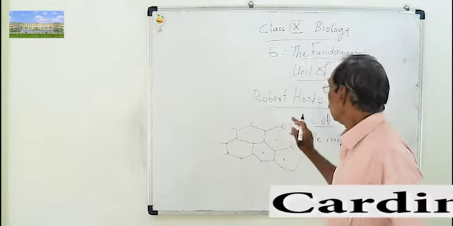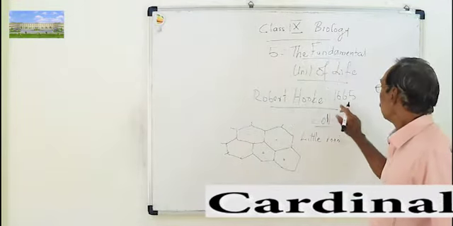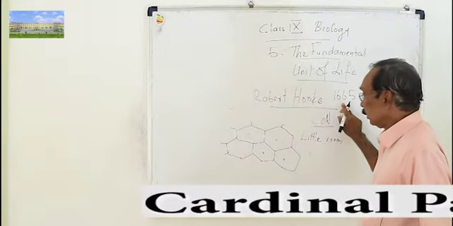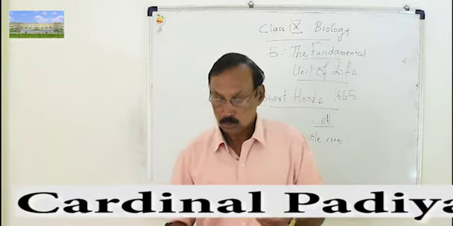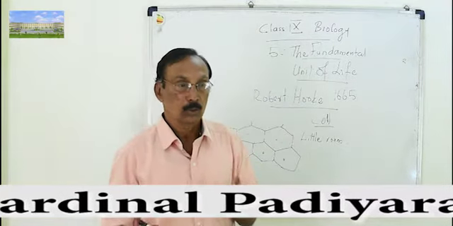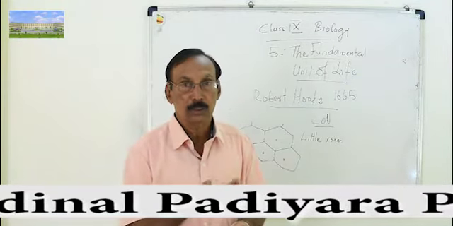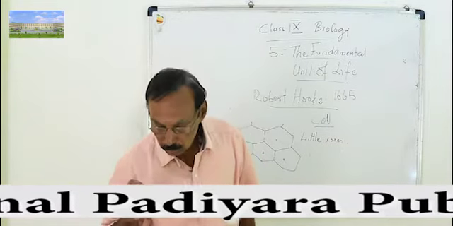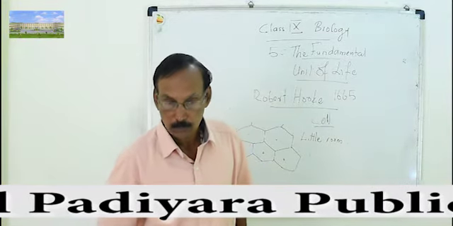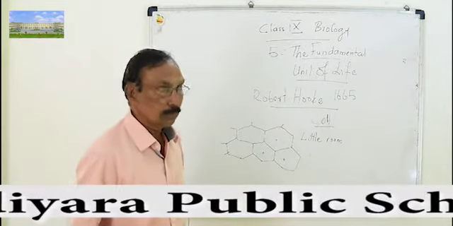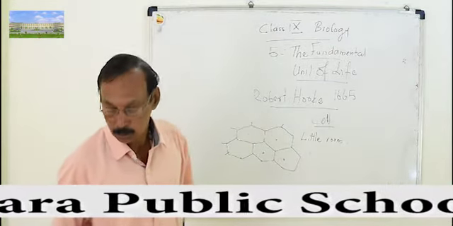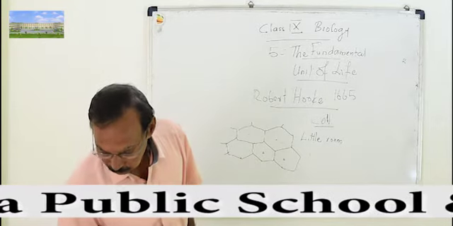So who discovered the cell? Robert Hooke in 1665. And how did he discover it? He took some cork, sliced it and looked under a very primitive microscope, and he happened to see something like this, and he called this a cell.